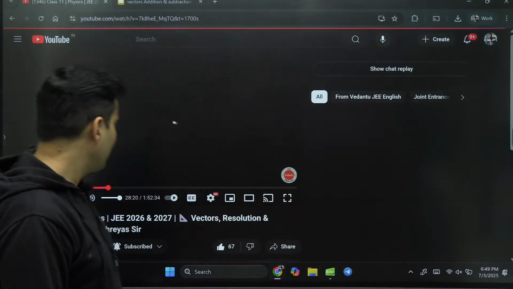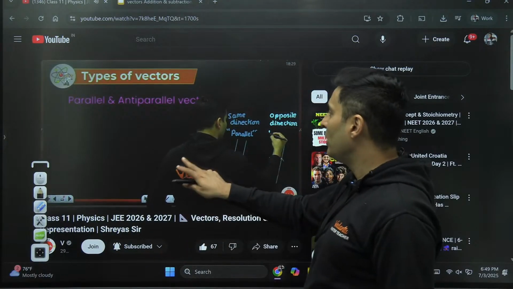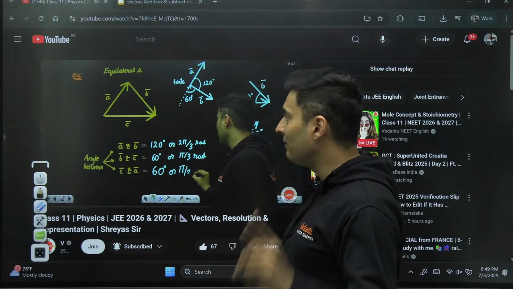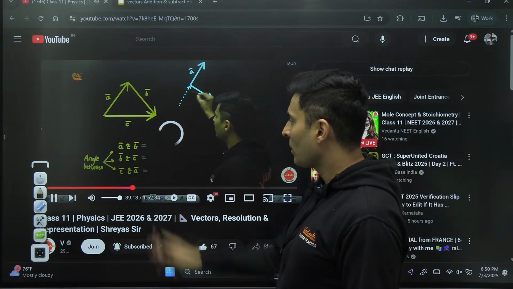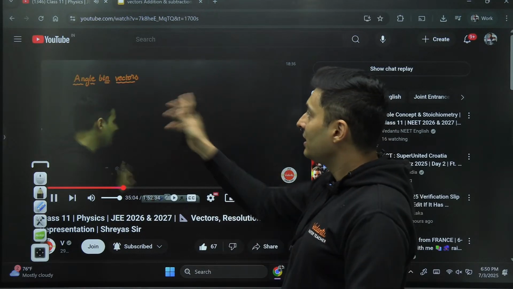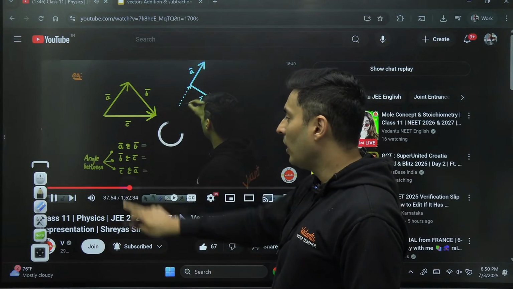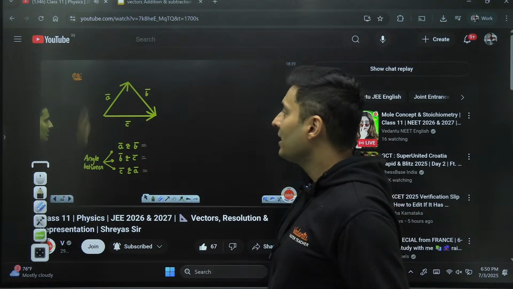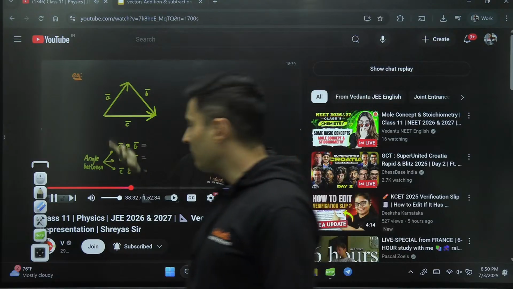In that lecture, I gave you how to exactly find the angle between the two vectors. Over here only we have done this particular question on angle between the vectors. Both the vectors are placed tail to tail. This is how I've explained it. Always tail to tail or head to head. Only then can we measure the correct angle between the two vectors. Is this absolutely clear, everyone?